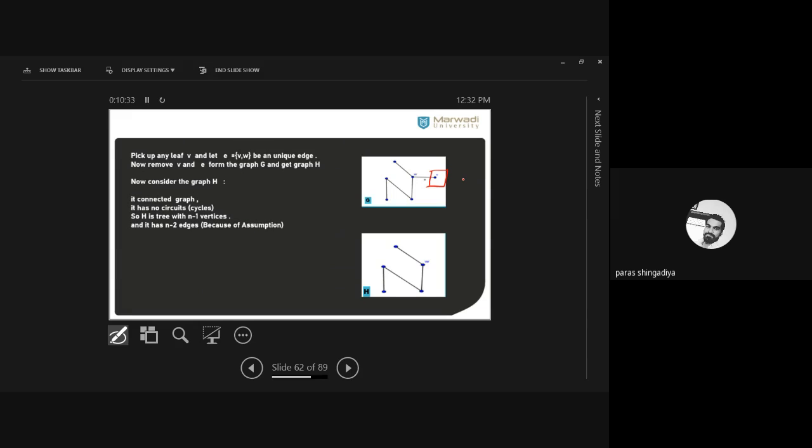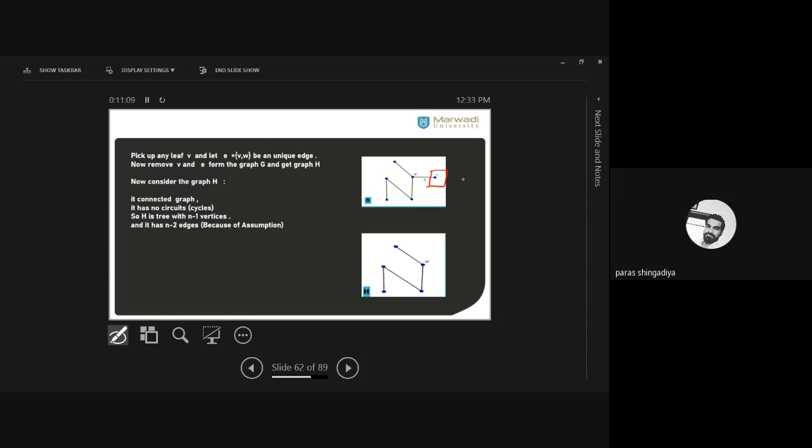Okay, this graph is a connected graph. Clear? All the vertices are connected. Second observation is that it has no cycle. There is no cycle you can create between any two vertices. All the paths are open walks. Clear? Next, H is a tree. You can apply the definition of a tree right now. Connected we have, and no cycle is there. So we can say this graph is a tree. H is now a tree. Okay, that we proved.